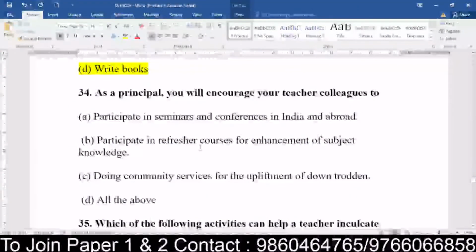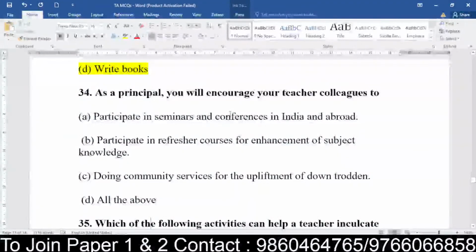Now let's come to question number 34. It says that as a principal, you will encourage your teacher colleagues to do what? You are playing the role of a principal. How will you encourage your team members, the teachers? Participate in seminars and conferences in India and abroad. Participate in refresher courses for enhancement of subject knowledge.